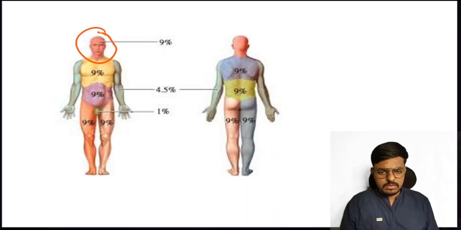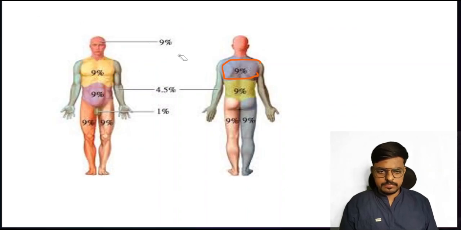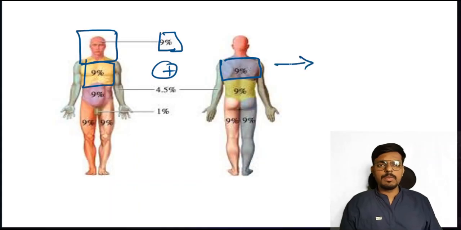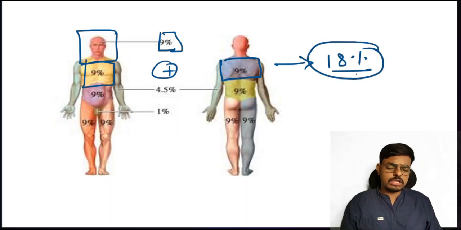So for head, 9%, and for anterior chest 9%, and posterior chest 9%. Let me change the pen color here so you can see it very easily. Head and neck is 9%, anterior chest is 9%, and posterior chest is 9%. If the examiner gives the option that the complete thoracic cavity is burned, that means 9% anteriorly and 9% posteriorly, so 18% of the thoracic body surface area is burned here.